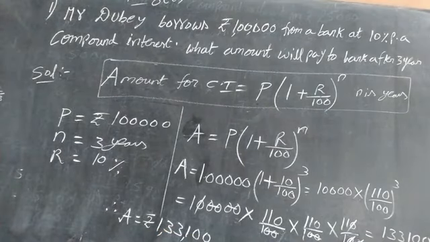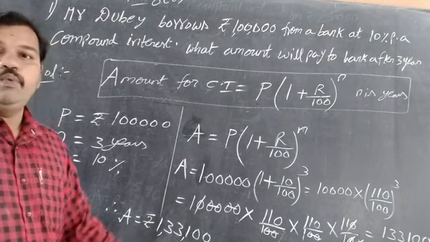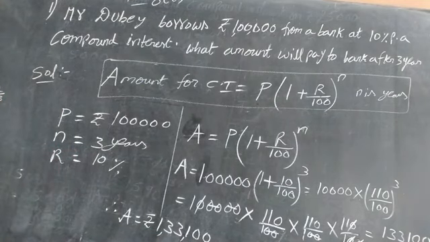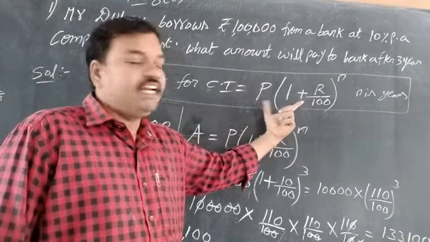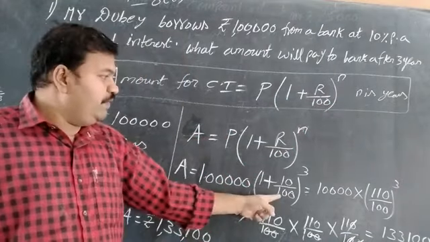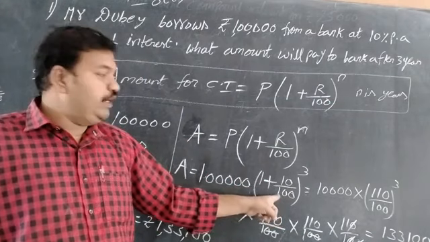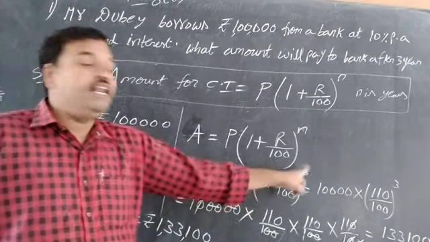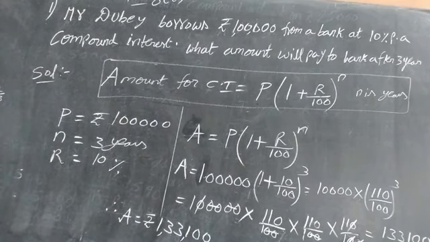If they ask for the interest for this sum, what do you have to do? Subtraction. The interest for this sum is 33,100. So this is the smallest formula we can use to solve the sum easily, instead of writing first one, second one, third one in full form as in the previous sum. The formula is P bracket of 1 plus R by 100 whole to the power of n. Taking LCM we can do it, or like a mixed fraction when it has 1 plus addition: 100 into 1 is 100 plus 10, 110 by 100, written 3 times. And the next sum is the third sum we have to write.